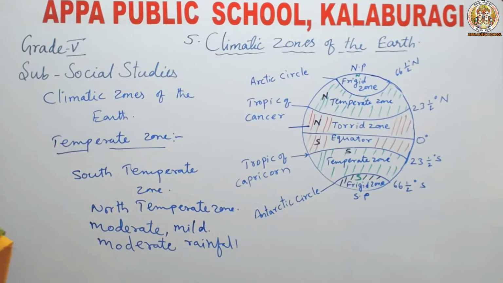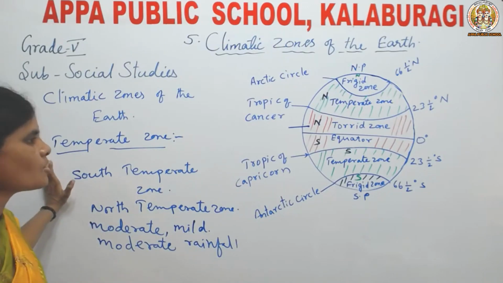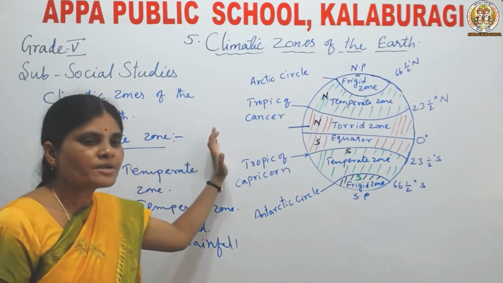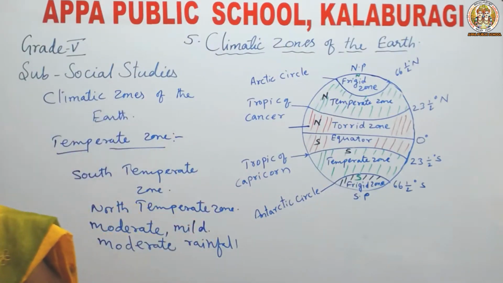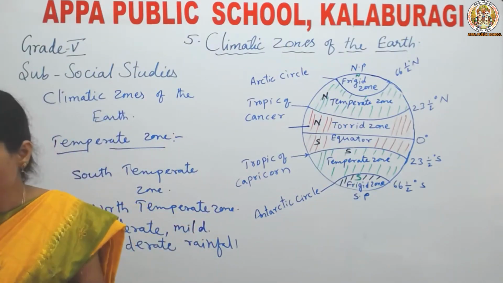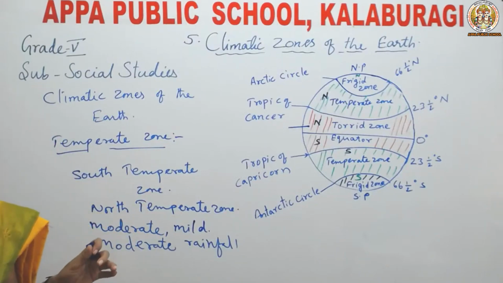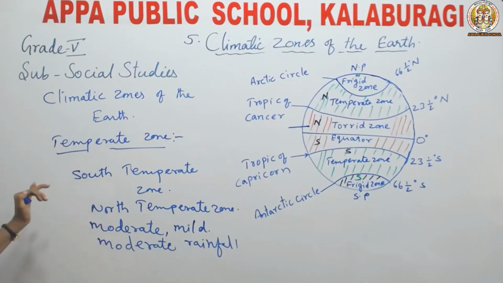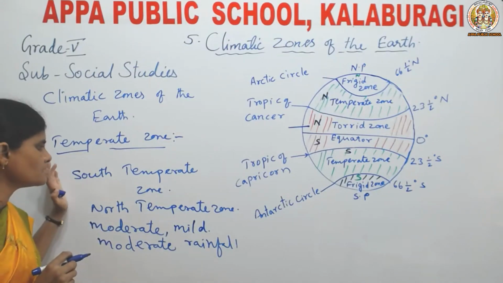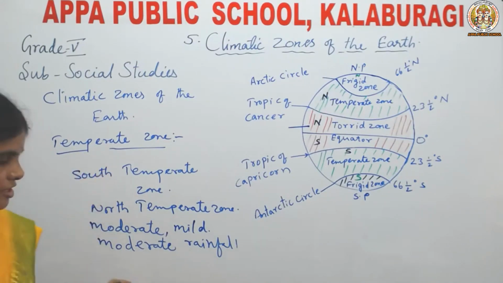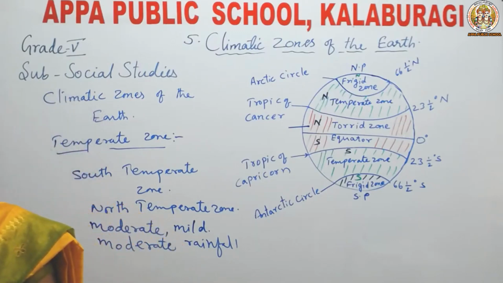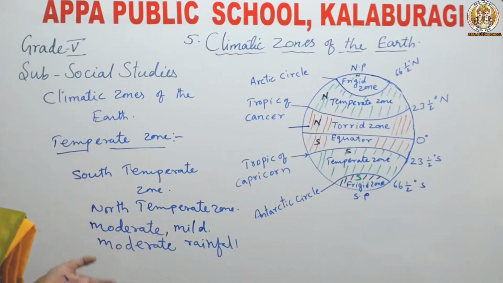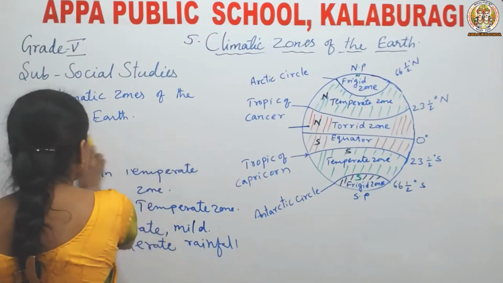Next, greater difference is seen between summer and winter temperature. There is a lot of difference in summer and winter temperature. During summer season, days are longer and nights are shorter. During winter season, days are shorter and nights are longer. Now next is frigid zone.